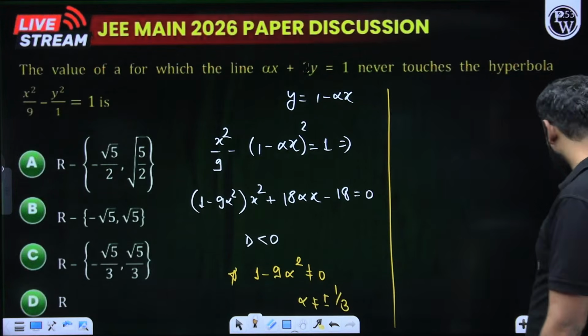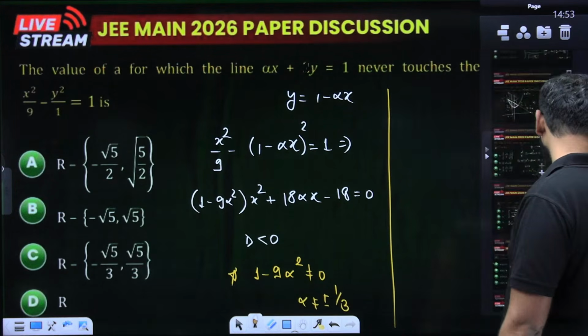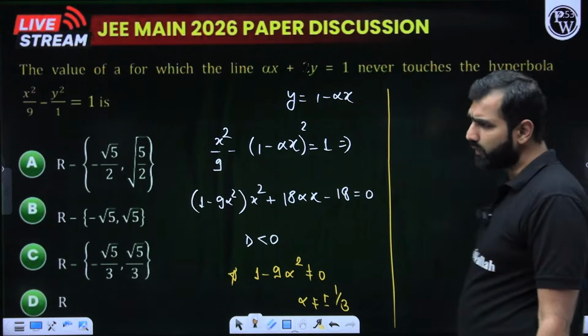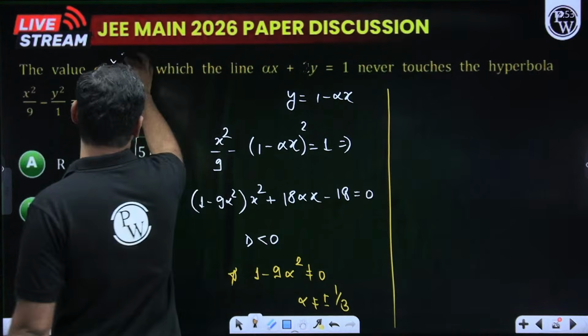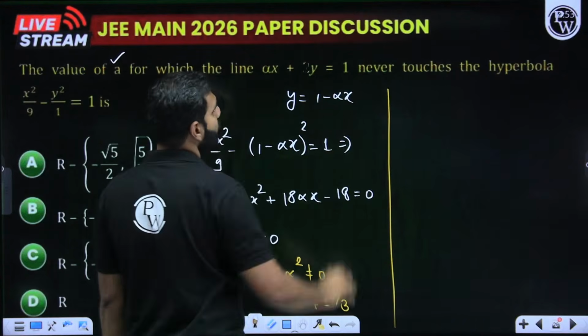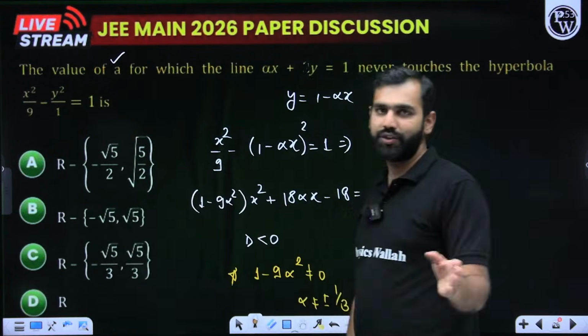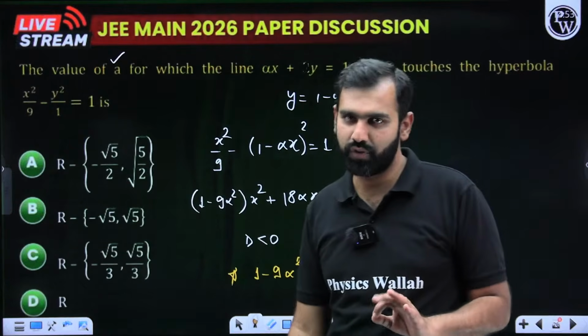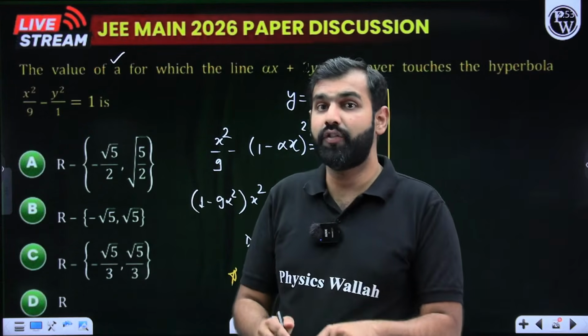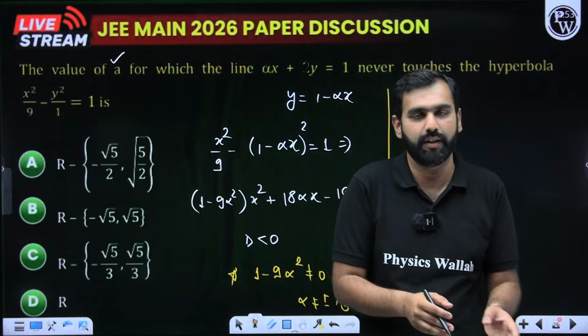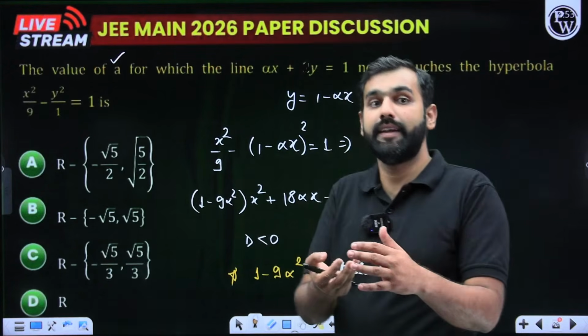Let's look at the next question. I hope you can see this next question right there on the screen. This question says the value of a for which the line ax plus y is equal to 1 never touches the hyperbola, this one. So there is a condition for tangency, and you can apply it as well. But the condition for tangency gives you the value of the constant. Here we needed to ensure that this line does not touch it.